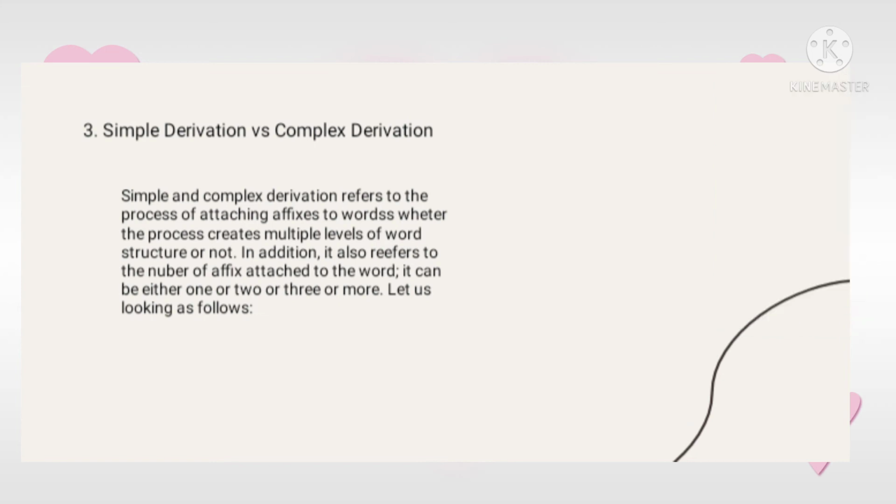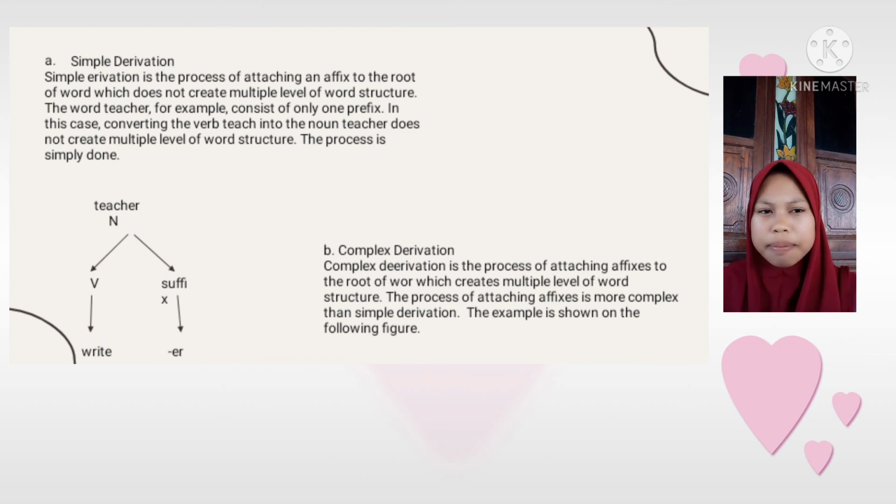Simple derivation. Simple derivation is the process of attaching an affix to the root of a word which does not create multi-level word structure. The word teacher, for example, consists of only one suffix. In this case, converting the verb teach into the noun teacher does not create multi-level word structure.